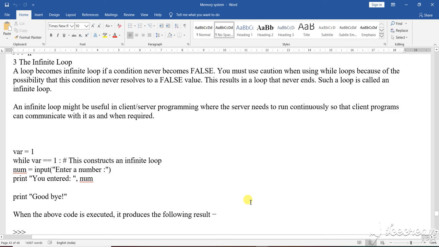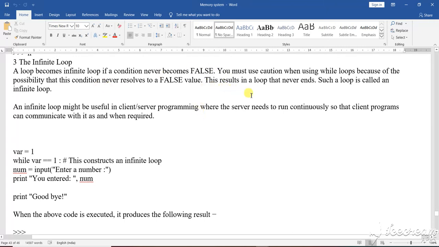Students, today I am going to discuss the infinite loop. What is an infinite loop? An infinite loop is a loop that runs with no end. That means a loop becomes infinite if the condition never becomes false. If the condition is not false, the loop will continue again and again. A loop like this is called an infinite loop.